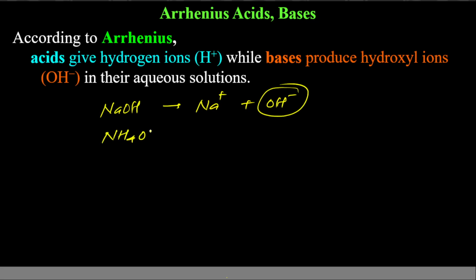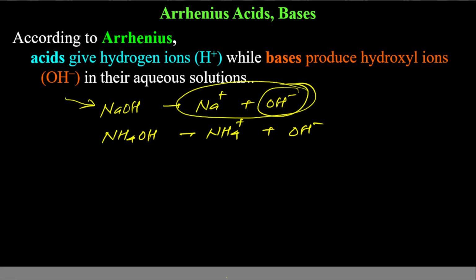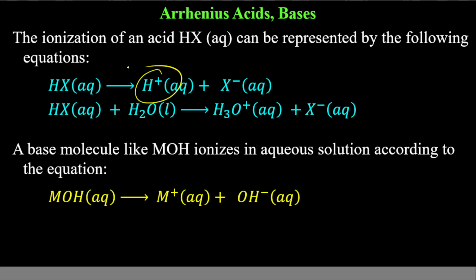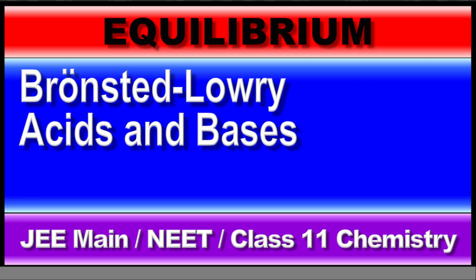It means it is a base. Ammonium hydroxide gives you ammonium ion and hydroxyl ion. It is a base. The difference is NaOH is a strong base. It will get dissociated into sodium ion and hydroxyl ion almost 100%. NH4OH is a weak base, so there will be some equilibrium here. That's why the equilibrium sign will be here. In general, we can say HX will give you H+. And if it is a base, it will be MOH, where M is any metal. Group 1, group 2 elements normally will be there.